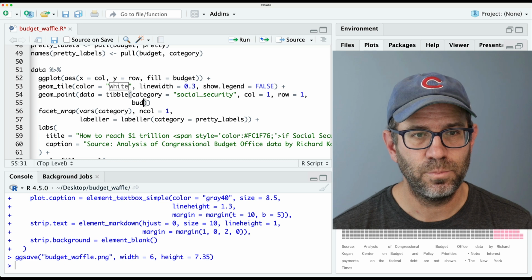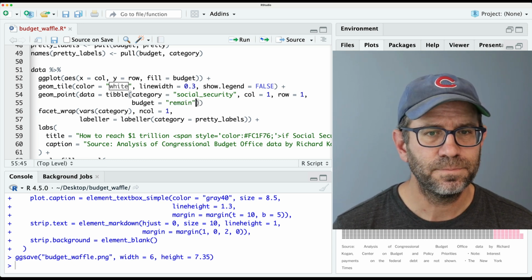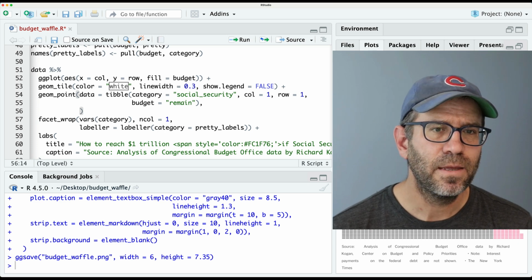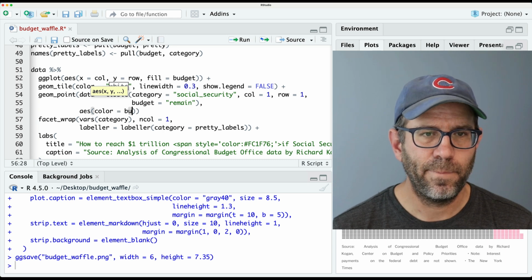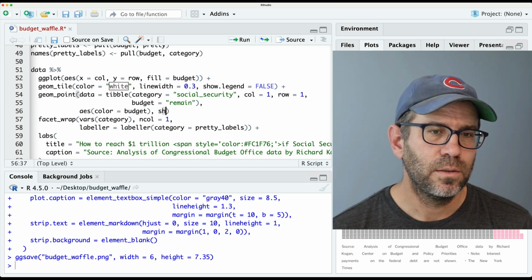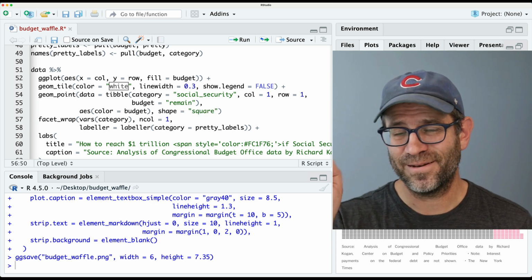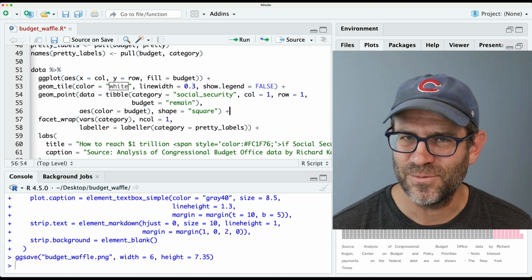And then we'll also do budget equals remain, put that in quotes, and then our AES is all going to be the same, except if we did like color equals budget, right? And then we could also then do shape equals square. Normally I put in a number, but hey, let's try putting in the word. So let's try this and see what we get.